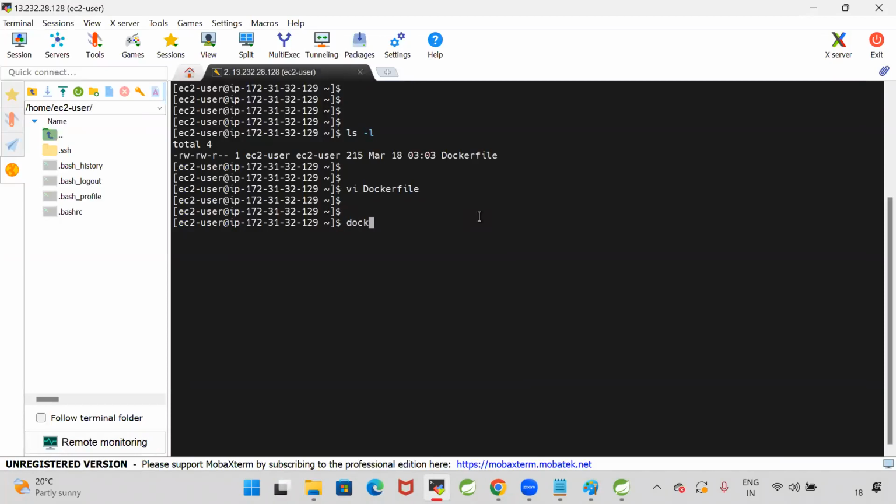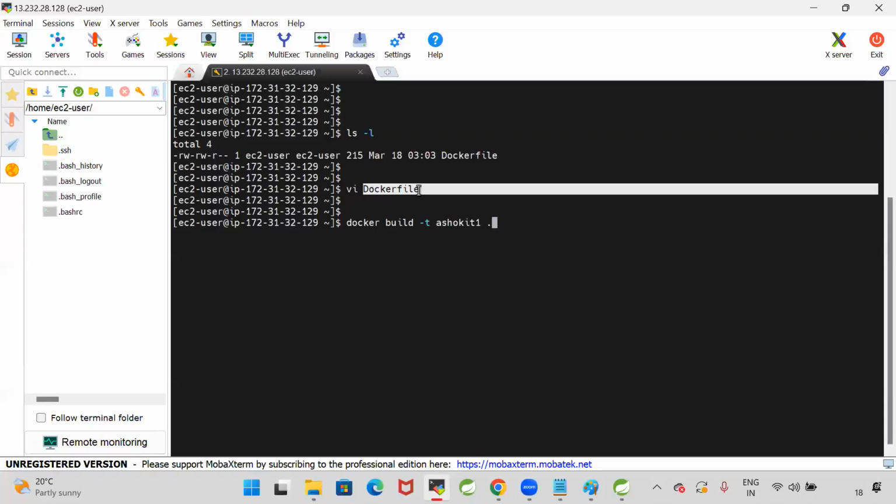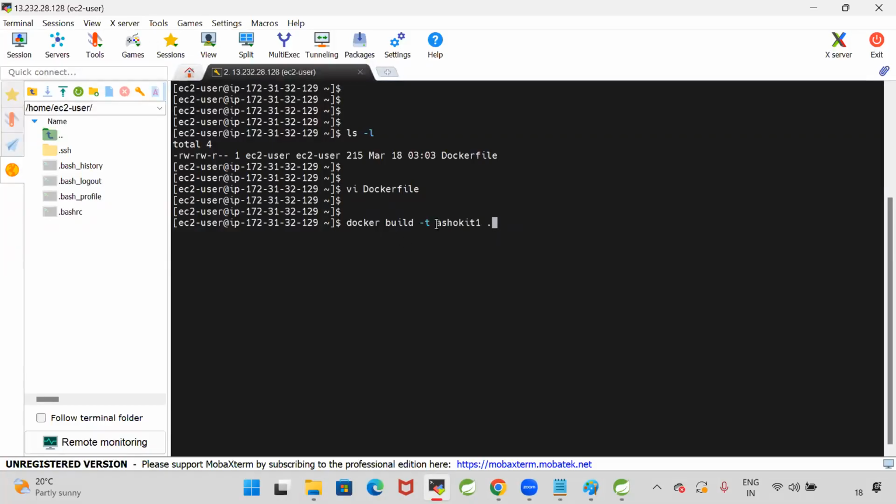Docker build command is used to create the image. -t, that is the tag name, space, image name. What is the image name I want? Ashok IT1. You can give any name for the image. Ashok IT1 space dot. Dot represents present working directory. From this present working directory, it will identify the Docker file. Based on that Docker file, this Ashok IT1 image will be created.